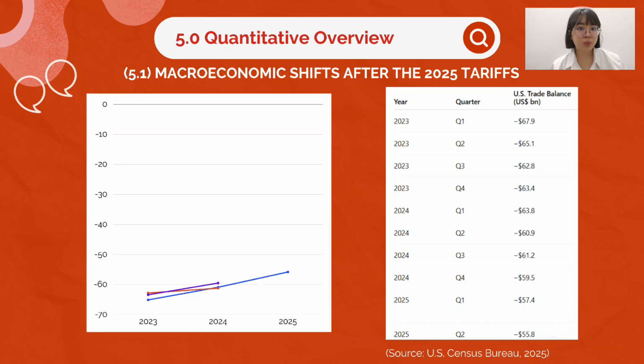However, while the numbers suggest progress, it's important to note that this improvement came mainly from reduced imports, not necessarily stronger exports. This distinction highlights the short-term and unsustainable nature of the trade balance gains under protectionist policies.